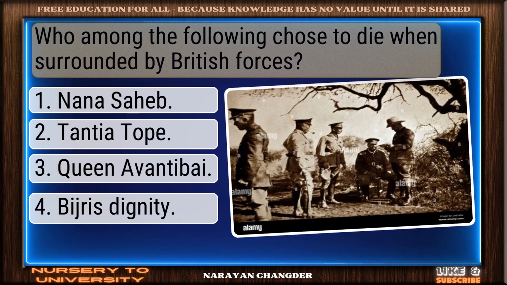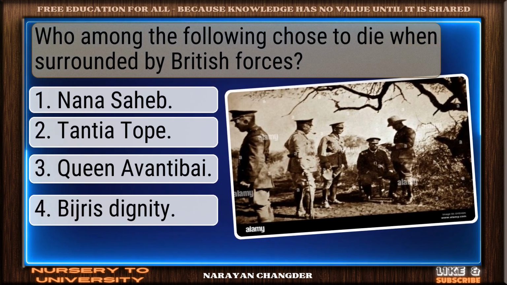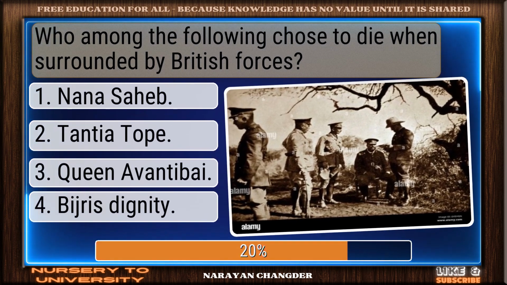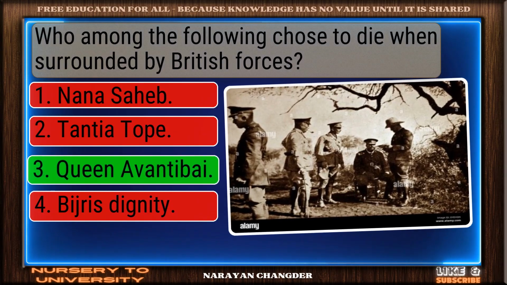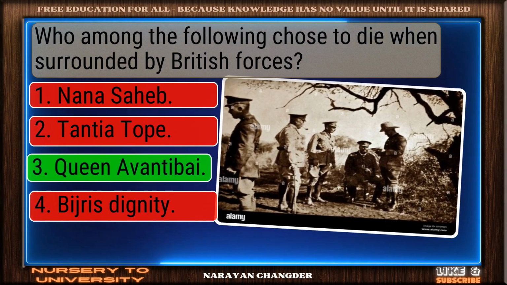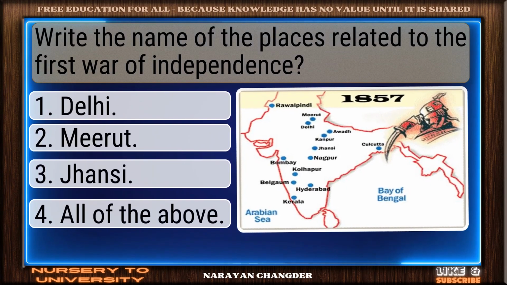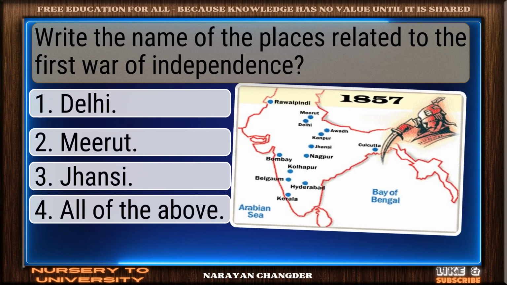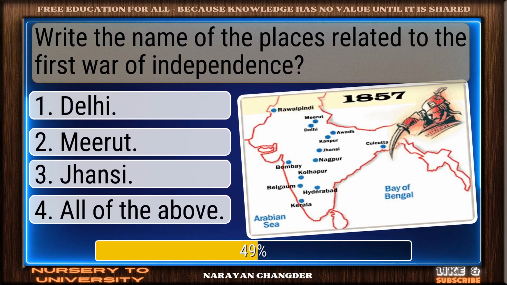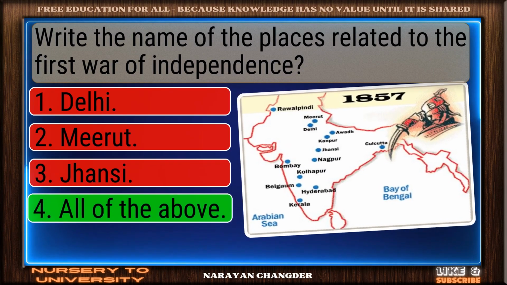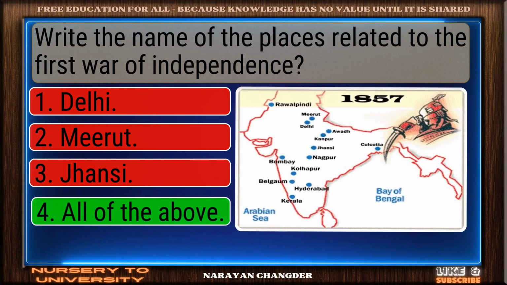Question number 54. Who among the following chose to die when surrounded by British forces? Smart pick. Queen Avantibai is the correct choice. Question number 55. Write the name of the places related to the First War of Independence. Solid response. All of the above is a valid choice.